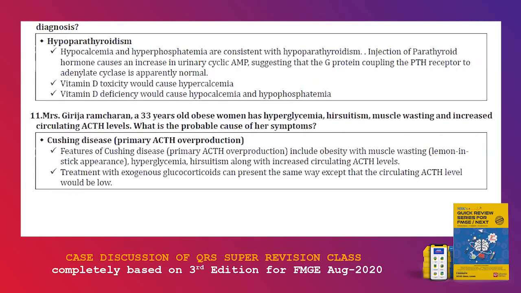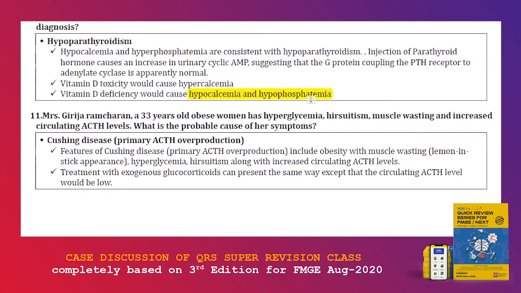Next, two important points you need to remember regarding hypoparathyroidism and hypocalcemia. Since we talked about calcium, we need to know about vitamin D. Vitamin D toxicity would cause hypercalcemia. That is one important point. Whereas vitamin D deficiency along with hypocalcemia is going to cause hypophosphatemia also. This is a very important MCQ. Vitamin D deficiency along with hypocalcemia is going to cause hypophosphatemia also.